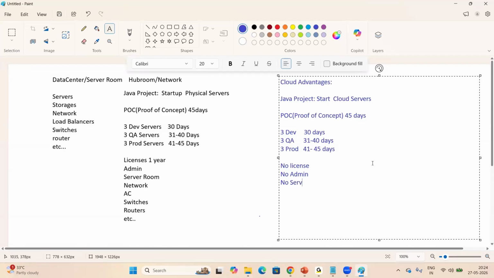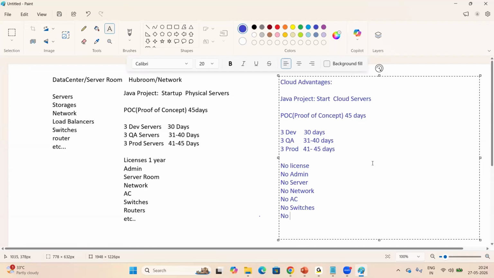No server room required. They will take care. We don't need to configure, right? The AWS vendor will take care. The Azure vendor will take care. No network needed here. They will take care. No AC for servers. No switches. They will take care.